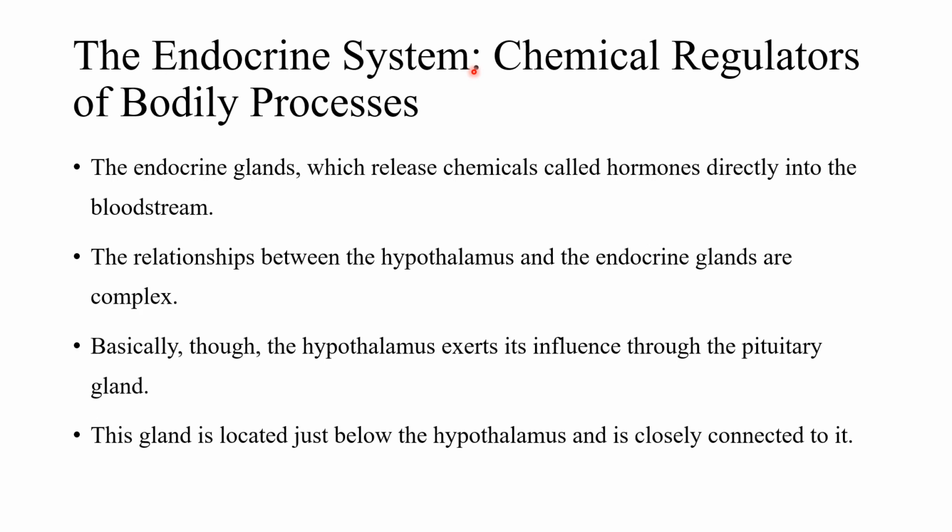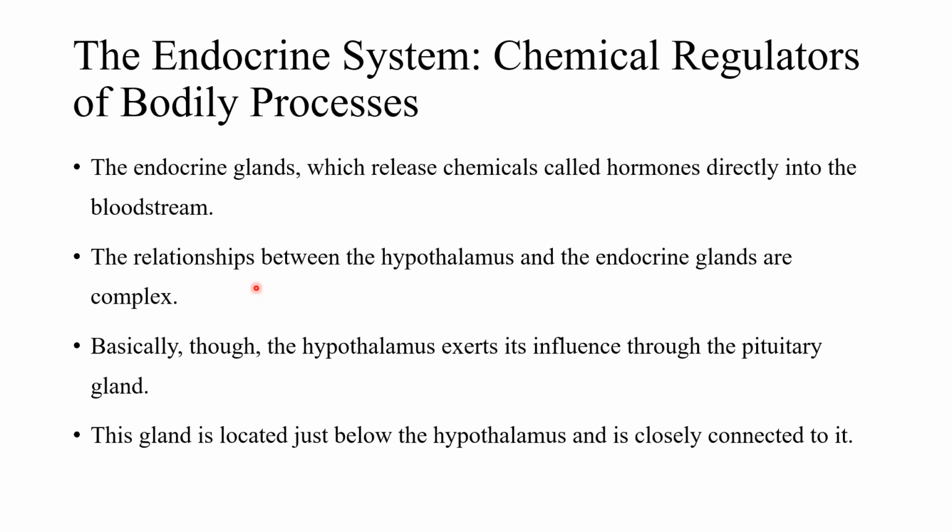And what do endocrine glands do? They release chemicals called hormones into our bloodstream. And what is the purpose of these hormones? These hormones flow through the bloodstream to designated parts of our body, or other glands for that matter, and convey certain messages to that part of the body or those glands. Every hormone has different functions associated with it, which we are going to look through in this chapter.